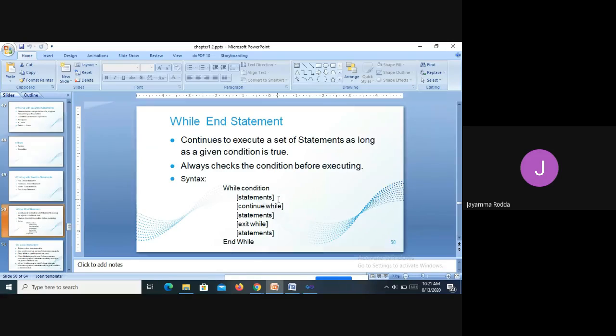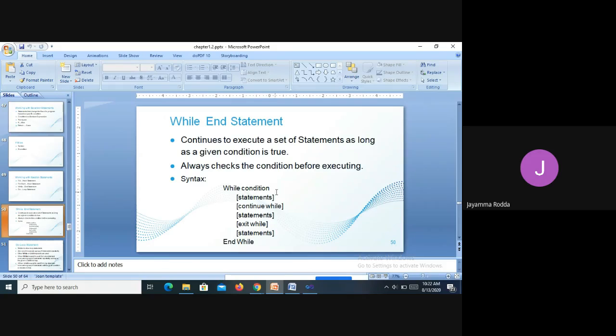If you wish to continue the while statement, you can continue. If you wish to exit the while, you can exit. So this is the syntax for the while condition: while condition, statements, continue while, statements, exit while, statements, and finally end while.